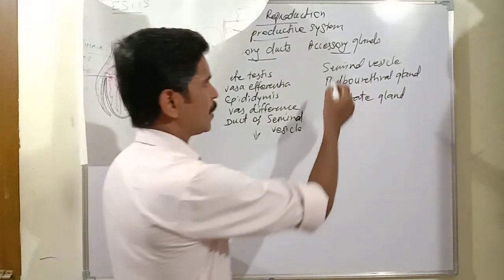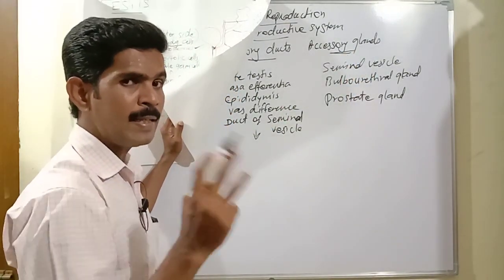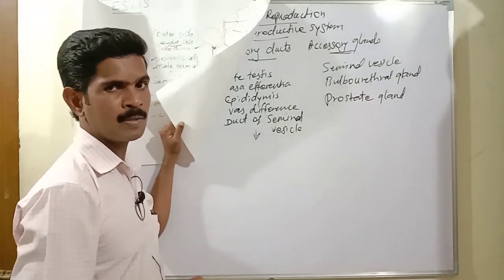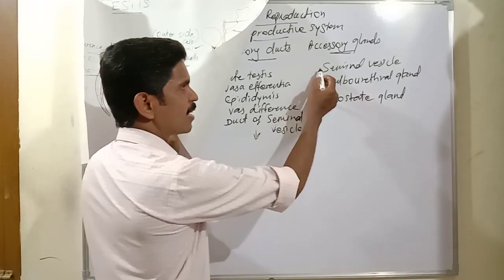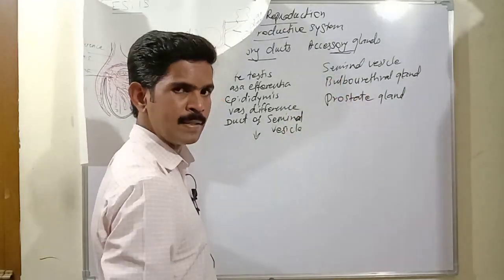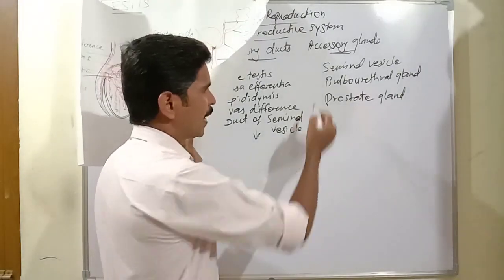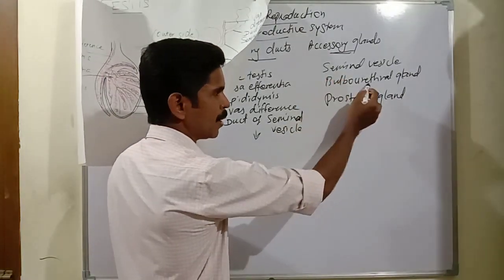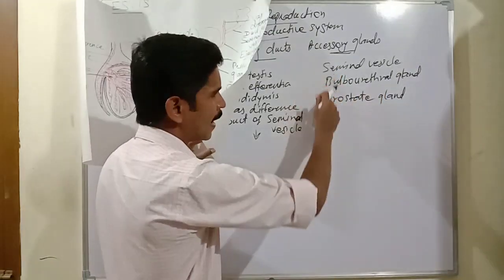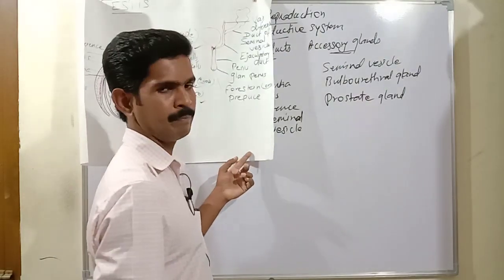Then next I explain about the accessory glands. There are three types of accessory glands or sex glands present in the male reproductive system. That means a pair of seminal vesicles, a pair of bulbourethral glands, and a single prostate gland. So these are the glands present in the male reproductive system.